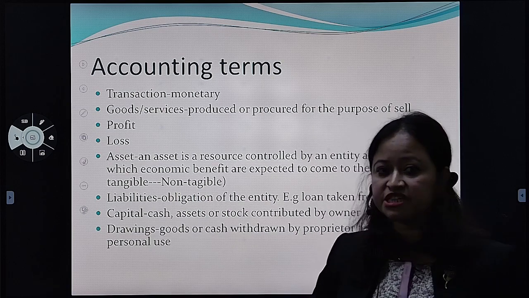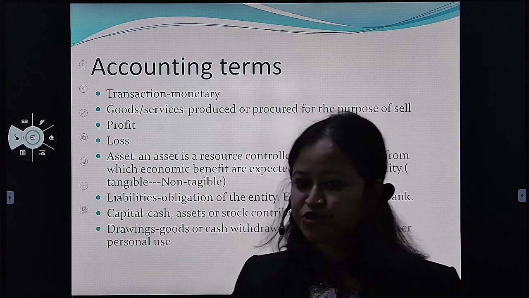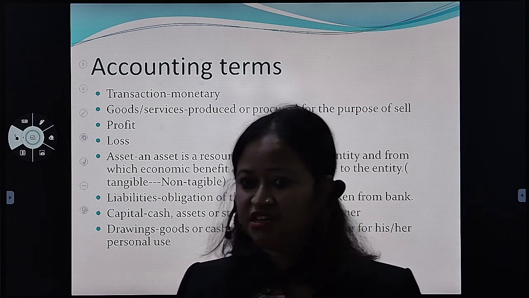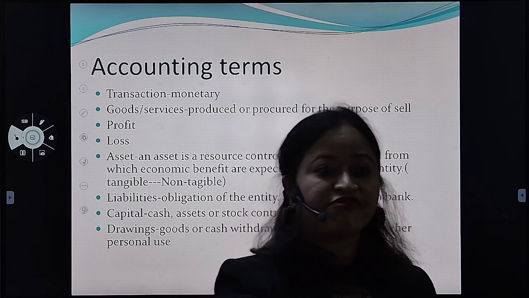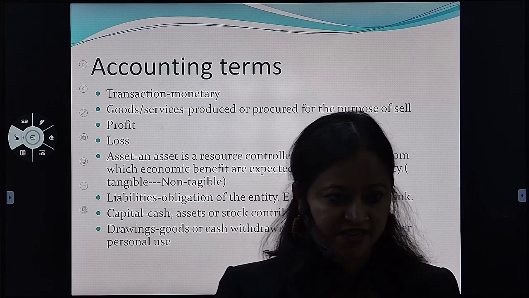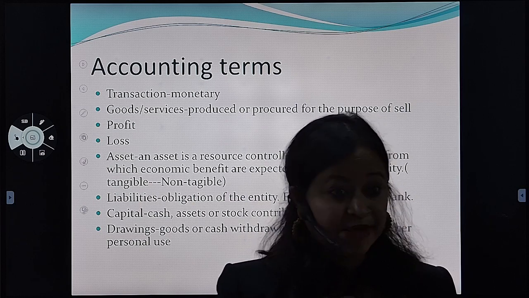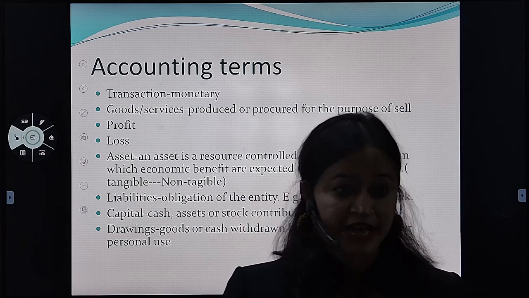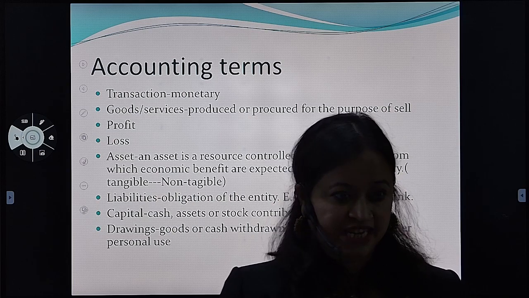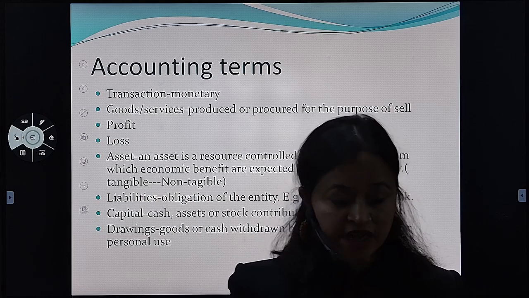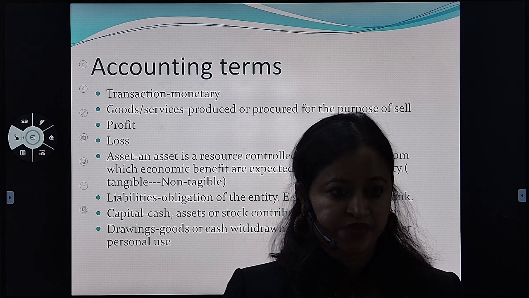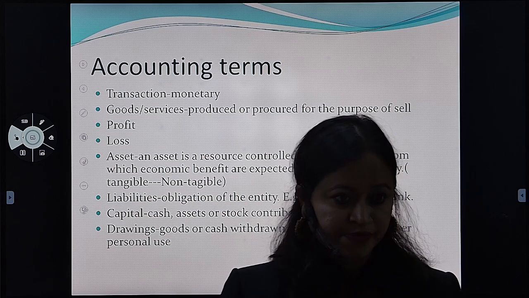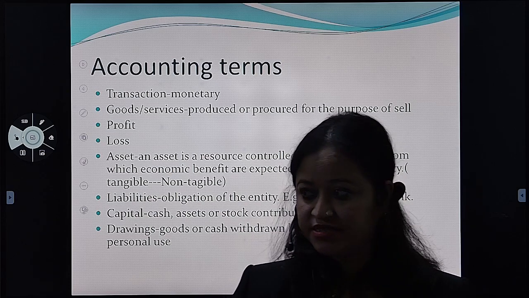Now next one is liability. Liability means here, suppose I have taken or I have borrowed some money from you, suppose 5,000. Fine? 5,000. So my liability is that I have to give you 5,000 rupees. That is my liability. Getting it? That is not an asset. I have taken money from you. That means I have taken a loan from you. That is a liability. Okay?